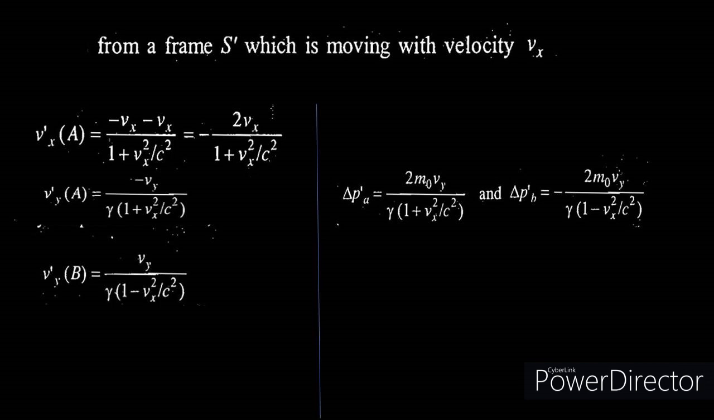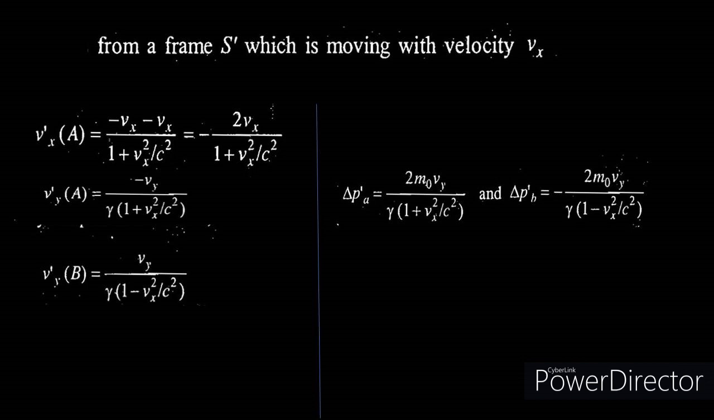For the particle A, the change in momentum along the y direction will be equal to mass times change in velocity. So delta p prime A is equal to m0 times the change in velocity, which is 2 times vy divided by gamma into 1 plus vx square by c square. Similarly, for the change in momentum of the particle B in the y direction when observed from frame S prime, we would get delta p prime B is equal to 2 times m0 times minus vy divided by gamma into 1 minus vx square by c square.